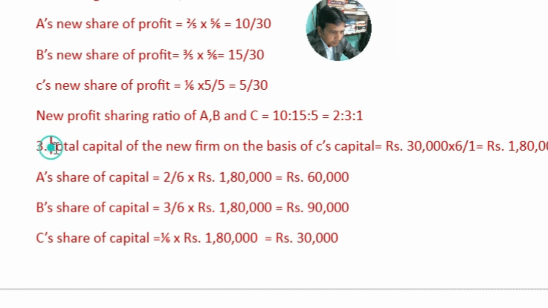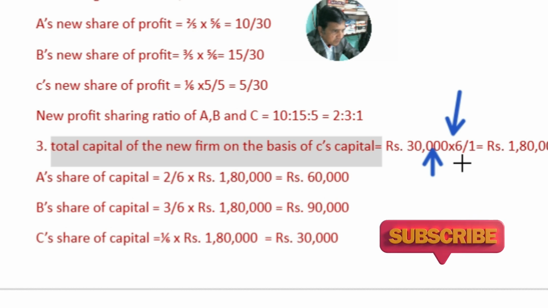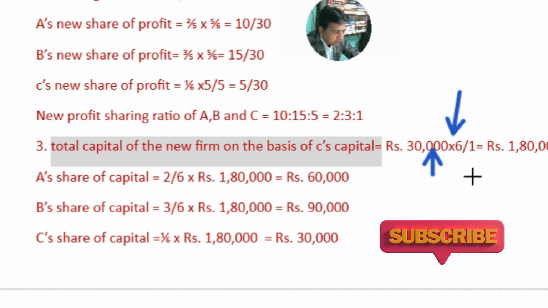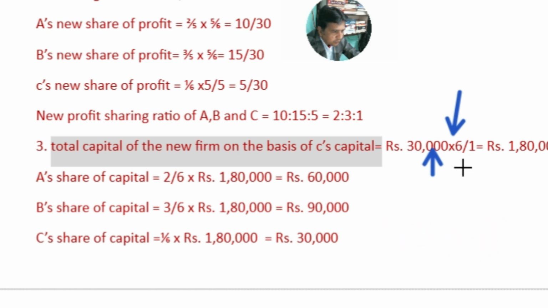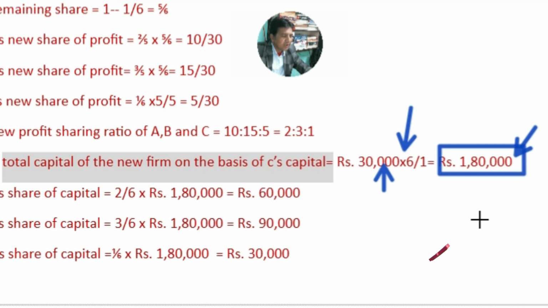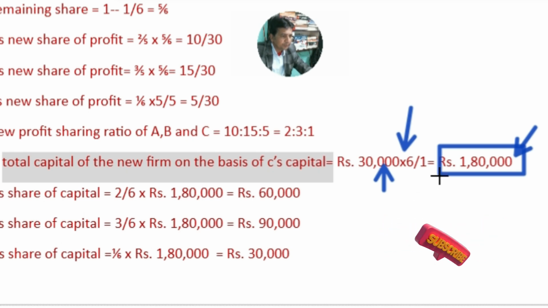Then the total capital of the new firm on the basis of C's capital will be calculated as follows: rupees 30,000, C's share of capital, multiplied by the reciprocal of his share of profit, that is 1 by 6 becomes 6 by 1. This gives 1,80,000, the aggregate capital of A, B and C.